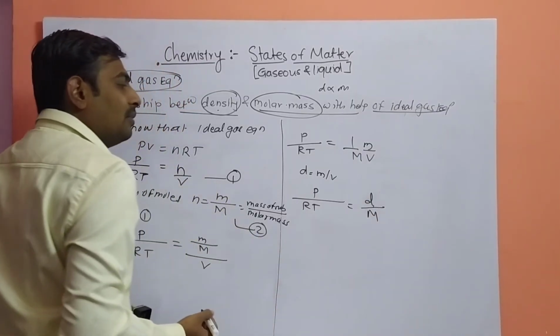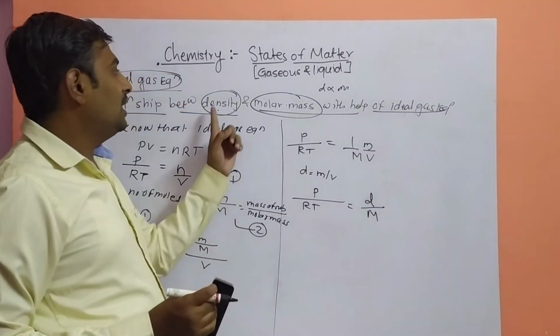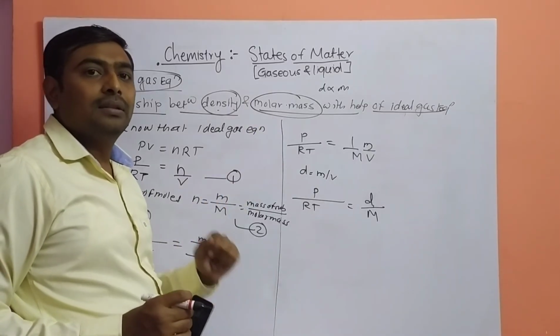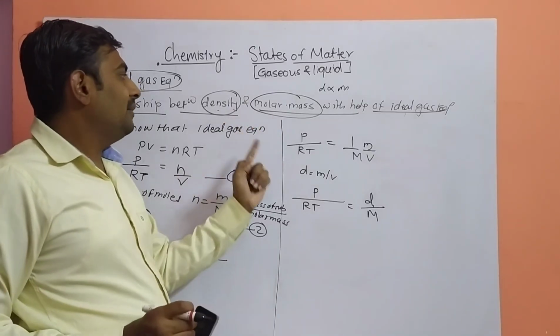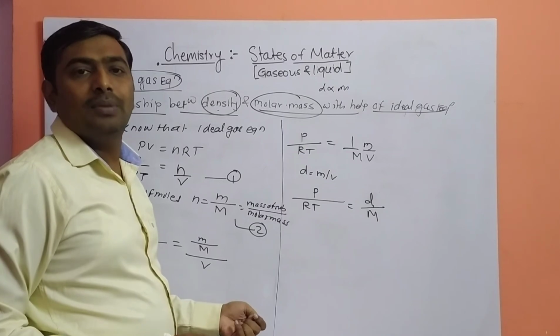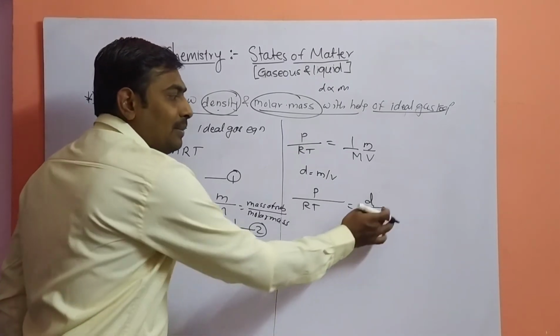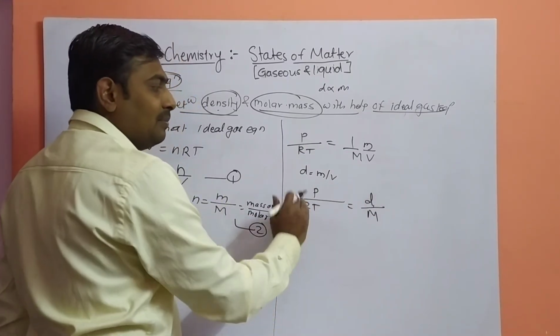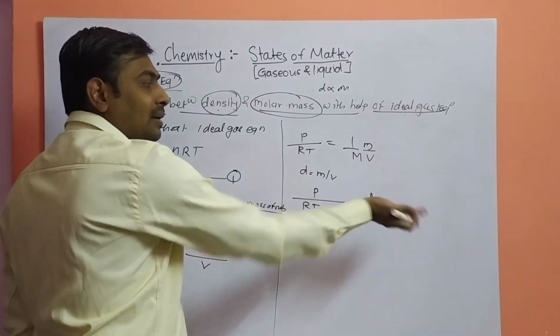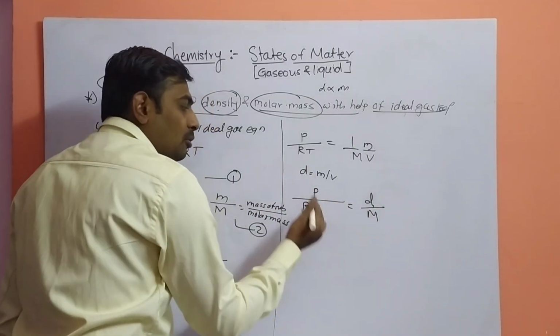But what we have to find out is the relationship between density and molar mass. For the relationship, we put both terms on opposite sides of the equals sign. D will be on the right-hand side, M will shift to the left-hand side, and the other terms will be on the right-hand side.